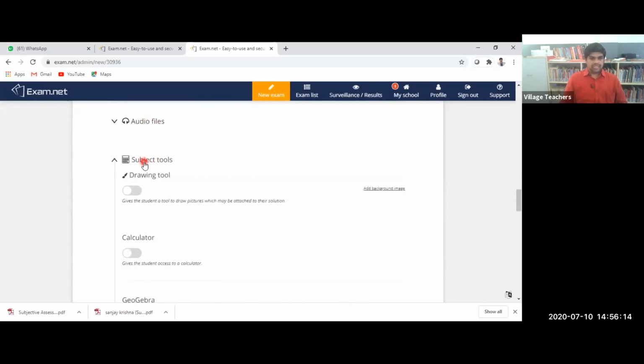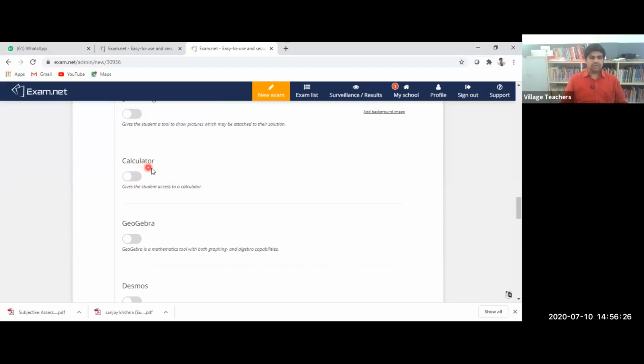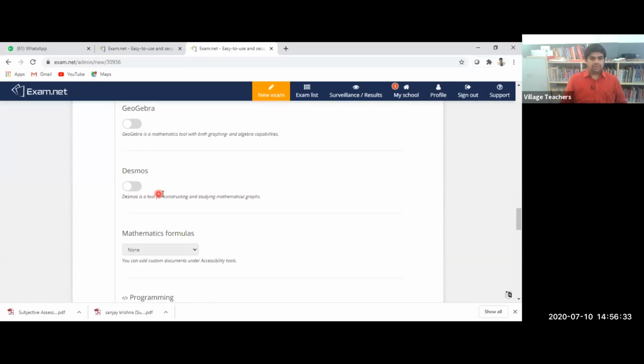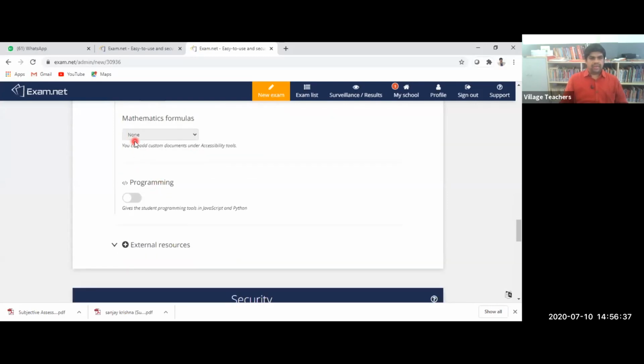Subject tools. Subject tools, drawing tool is available. So for example, for the physics examination, if the student would like to draw a graph, if you enable the drawing tool, he can draw the graph. And if the student would like to use a calculator, we can enable the calculator. GeoGebra, we can enable that, Max. And this also mathematical graph, if necessary, we can just enable the Desmos. Then mathematical formula, we can just select basic, advanced, and we can enable or disable.